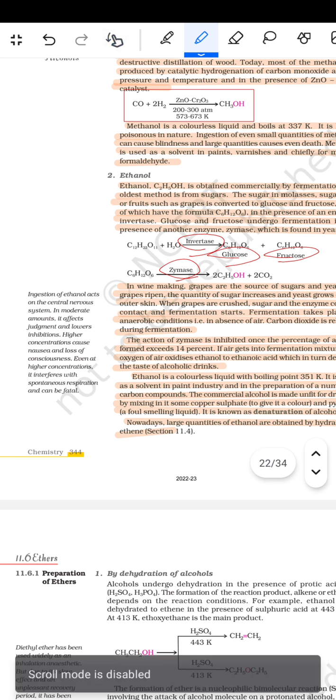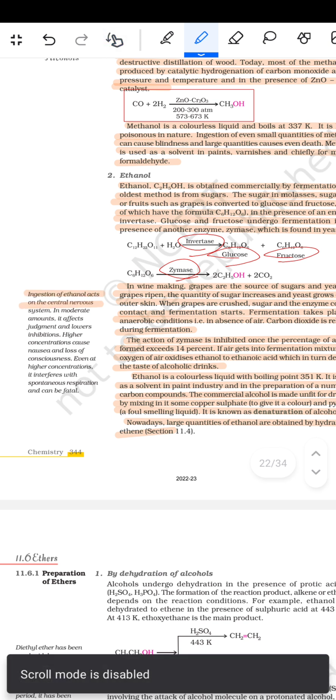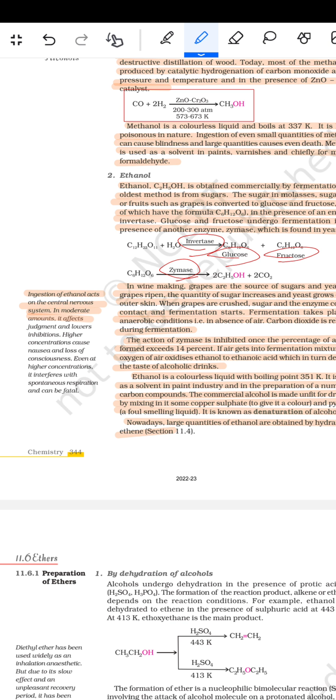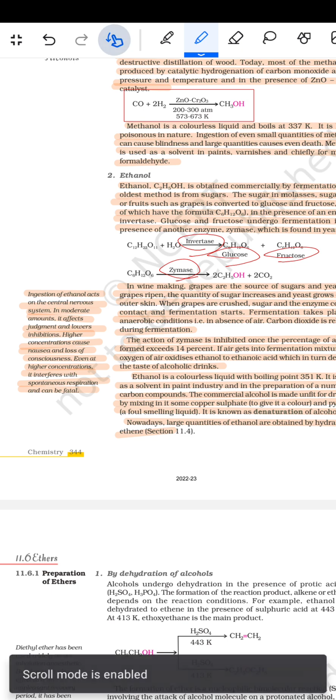Ingestion of ethanol acts on the central nervous system. A moderate amount of it affects judgment and lowers inhibition. Higher concentrations cause nausea and loss of consciousness. Even at higher concentrations, it interferes with spontaneous respiration and can be fatal.